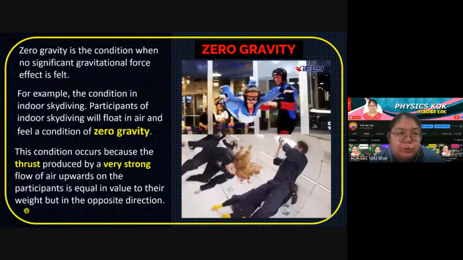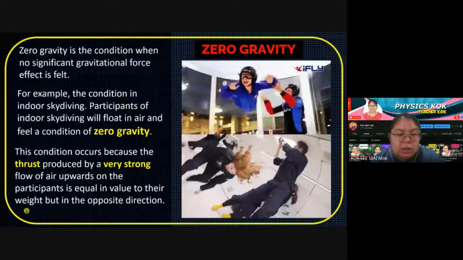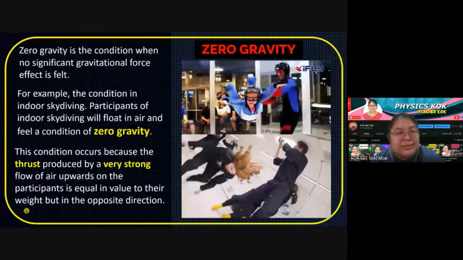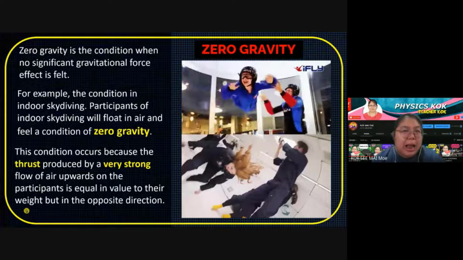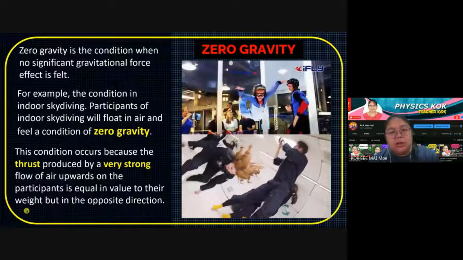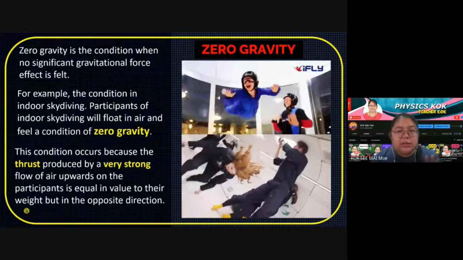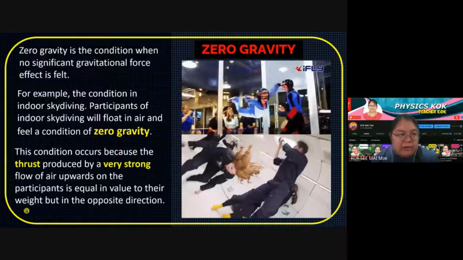So what happens to you? You cannot come down because the force is the same as your weight. So you just float in the sky, just like this. The force is acting up and your weight is acting down, in opposite directions, so they balance. That means you are flying. So this one we call zero gravity.